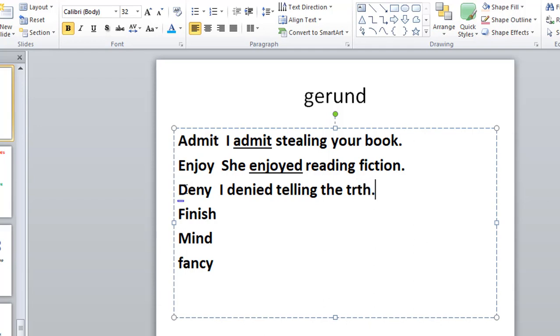I denied. The question is here, my friends. I want to underline here: I denied telling the truth. እውነታውን መናገር denied ክጃለው ነው. Denied means... ስለዚህ denied the key question ነው here. ለምሳሌ fancy የሚለውን እንስራ: I don't fancy going out in the evening.